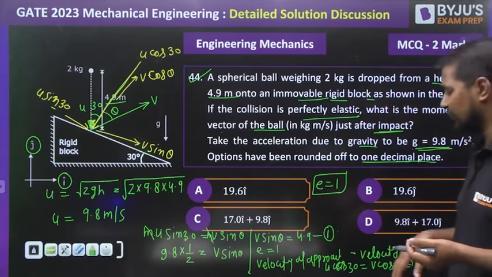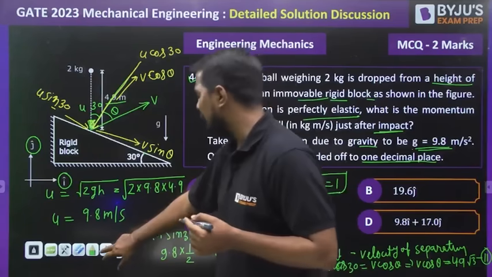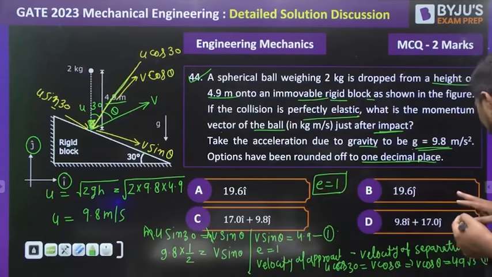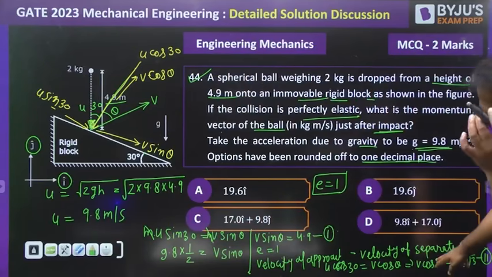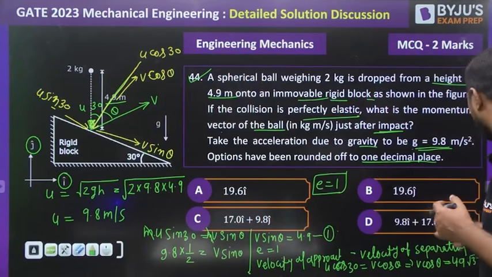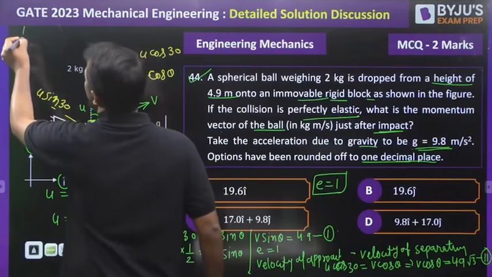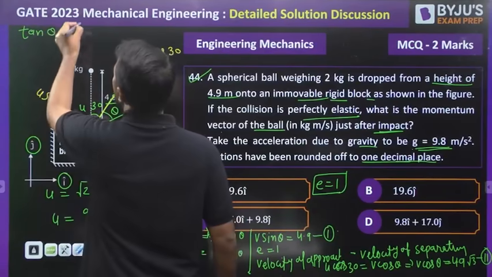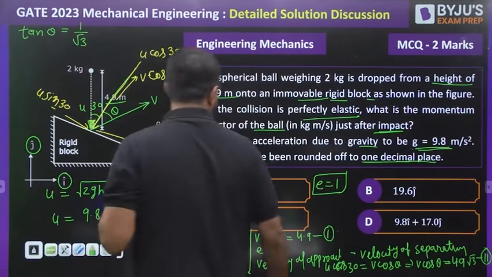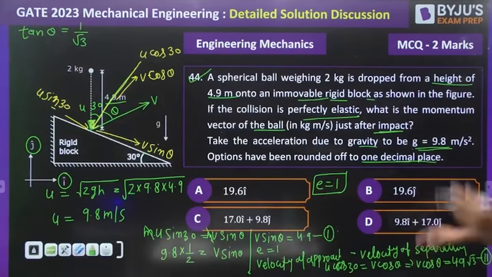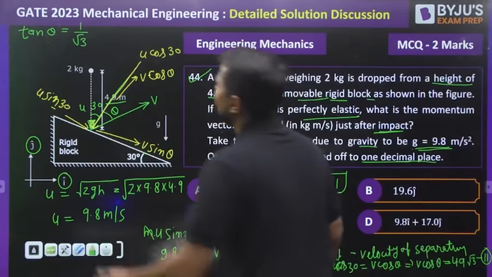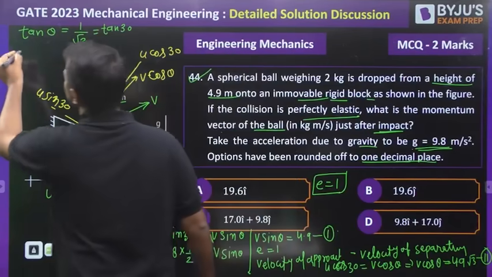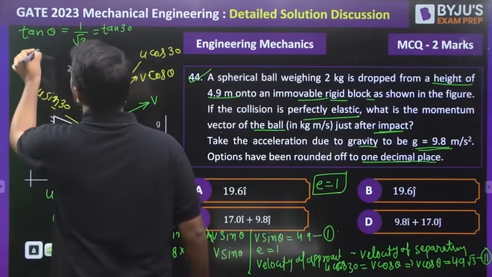So let's first find the numerical value of the angle. v sin theta divided by v cos theta will be equal to tan theta, and it will be equal to 1 by root 3. That is tan 30. So what exactly are we getting, my dear? That theta will be equal to 30 degrees.